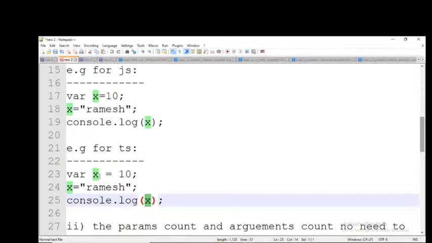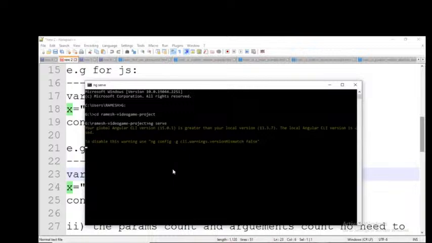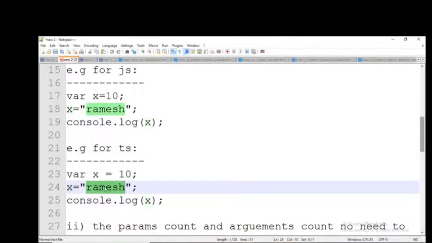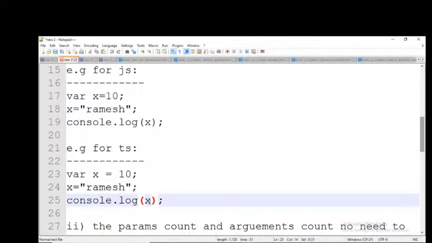Why? Because here x is 10, so this is the first value, and automatically x becomes the number data type. So x accepts only a number as the data. Clear to everybody? Yes, sir. Here the data type is number and the data is a string, so the data type and the data are not matching. It will throw an error on line number 25. Why? The data is not matching.